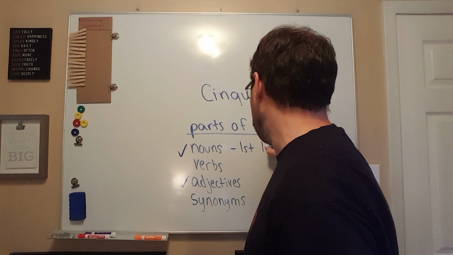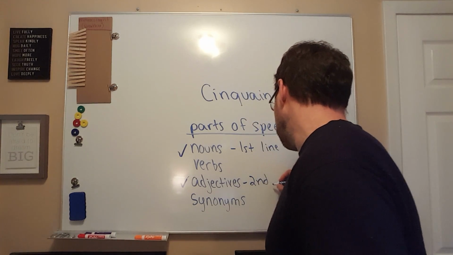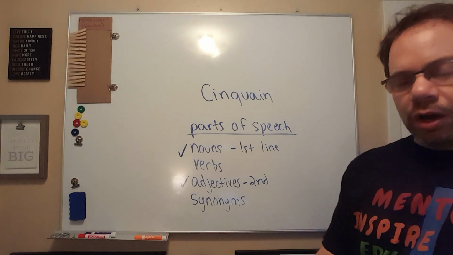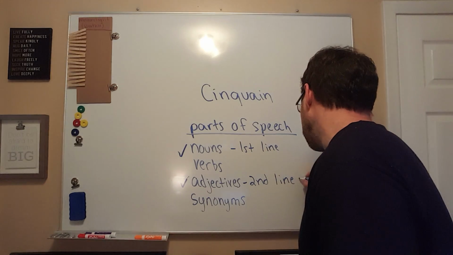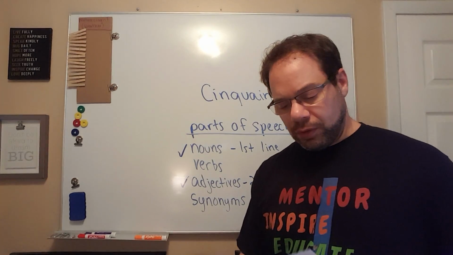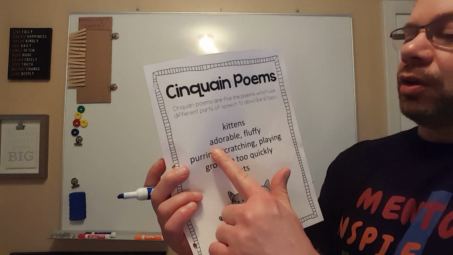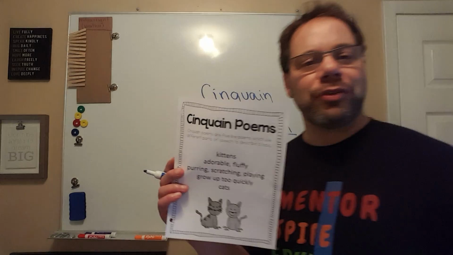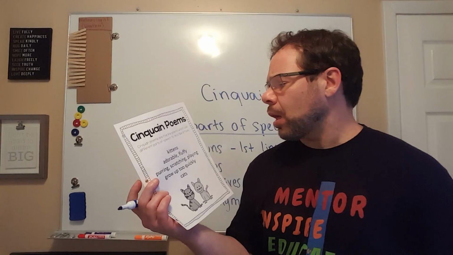Our second line was 2 adjectives. All right, so this is adjectives that describe this noun. Kittens, they're adorable, and they're fluffy, right? That describes a cat or a kitten.